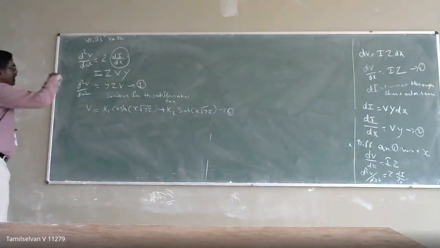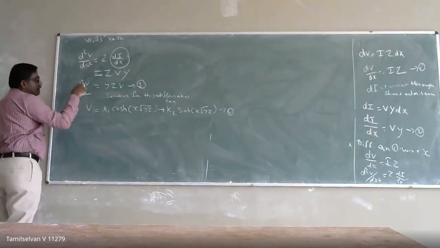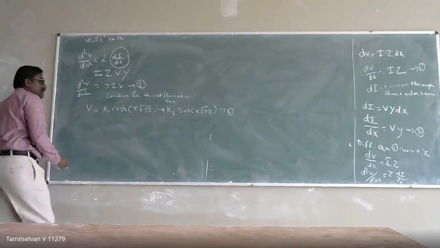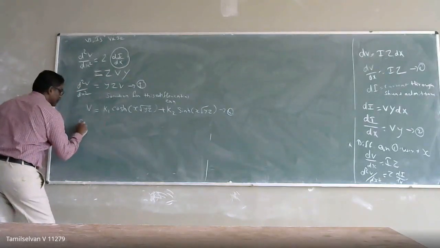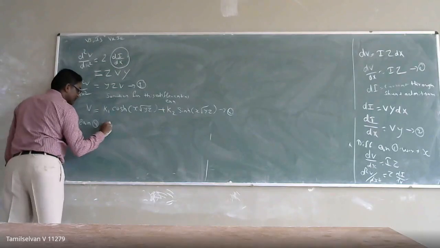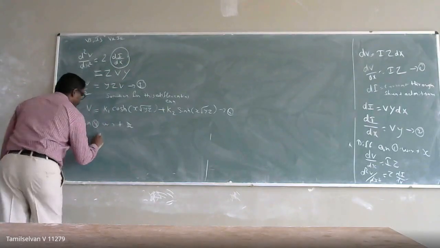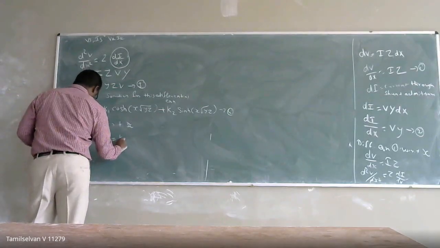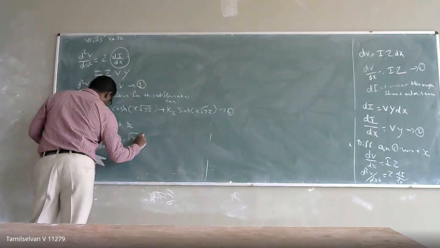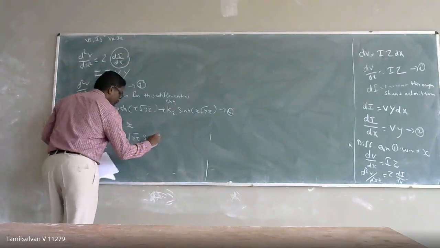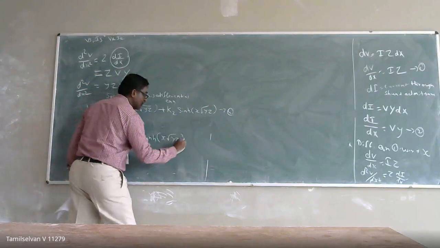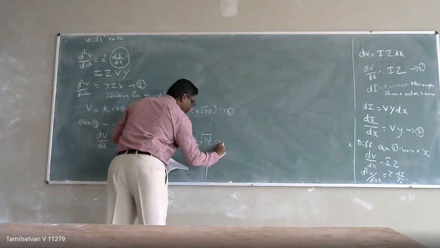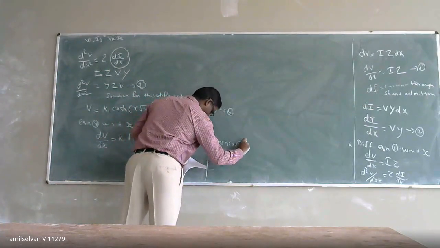I need to calculate the voltage and the current, so I am differentiating the solution, equation 4, with respect to x. I get dV by dx equal to k1 into square root of YZ sinh of x into square root of YZ, plus k2 square root of YZ cosh of x into square root of YZ.